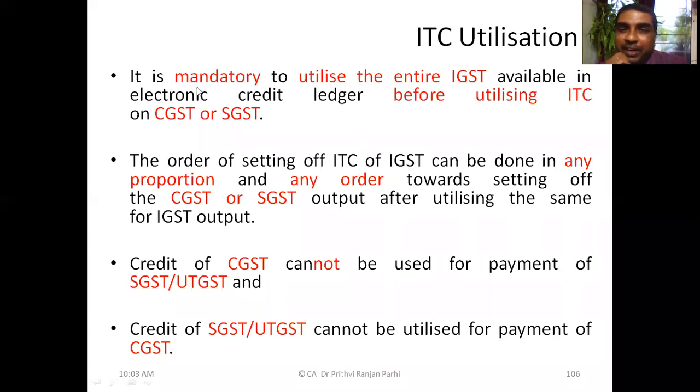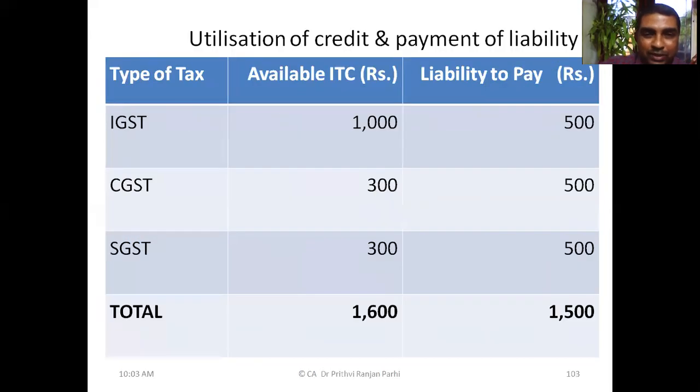Again, I repeat, it is mandatory to utilize the entire IGST. In our example, ultimately there was a balance of 100 rupees in the IGST account. So our responsibility was to exhaust the IGST available in the electronic credit ledger before utilizing ITC on CGST and SGST. So ideally, once IGST liability is settled, the remaining 500 I will distribute equally between CGST and SGST, so 250, 250.